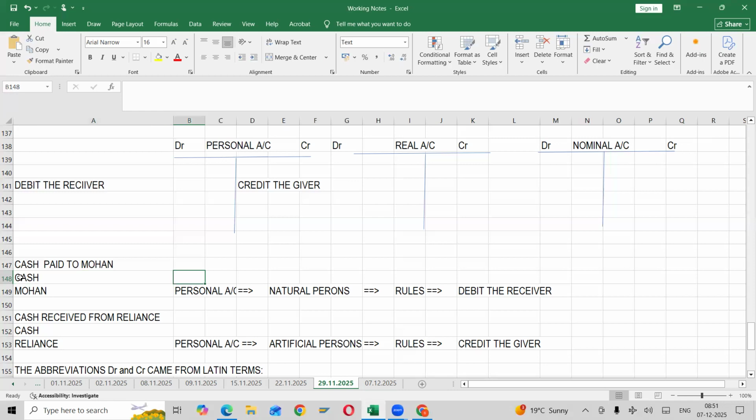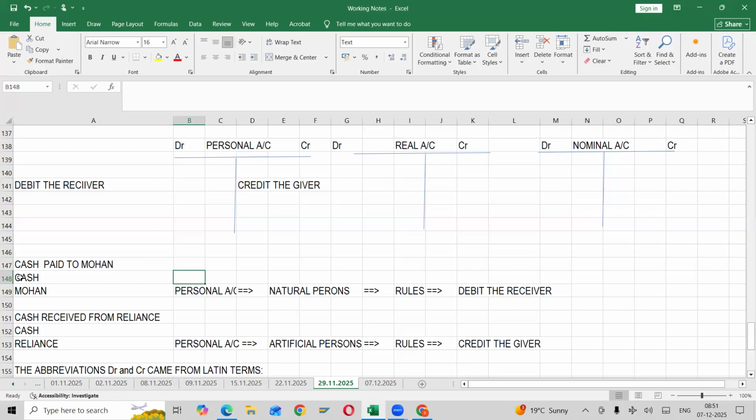Sir, here I have a doubt. I know it's a real account. It's an asset, but nominal account also deals with cash, right? I mean, some of it deals with rent expense. Rent is an expense. If you are paying with cash, it is nothing but your asset getting decreased. Payment of rent is an expense.